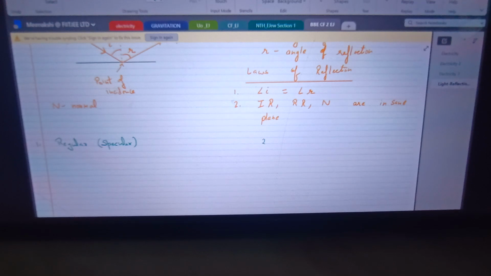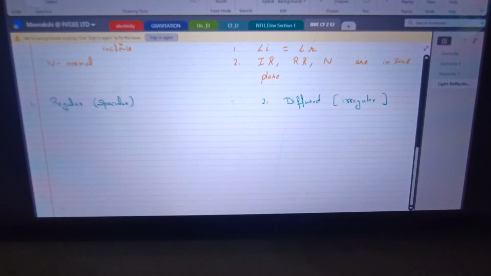And the second is called diffused or irregular reflection. Okay. The difference is that regular reflection happens on a smooth surface, and diffused or irregular reflection happens on a rough surface. So, say this is a perfectly smooth surface.